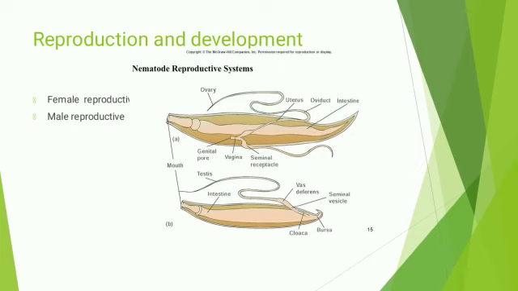The female reproductive system consists of ovary, tubular oviduct and reticulum membrane, and the males have testes which end into sperm and hypodermic injection. In these diagrams we see the female and male reproductive systems: mouth, testes, intestine, cloacal bladder, seminal vessels, oviduct and so on are present in the male and female reproductive system organs. These are the reproduction and development of the rotifers.